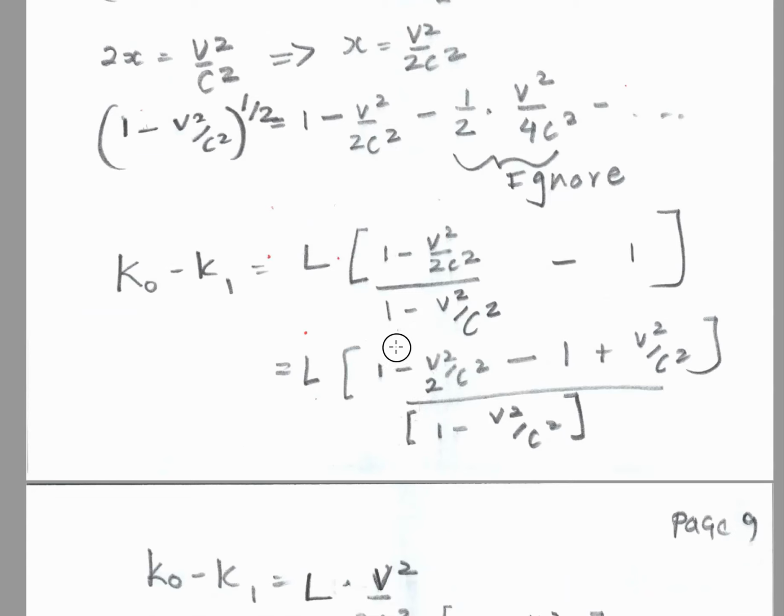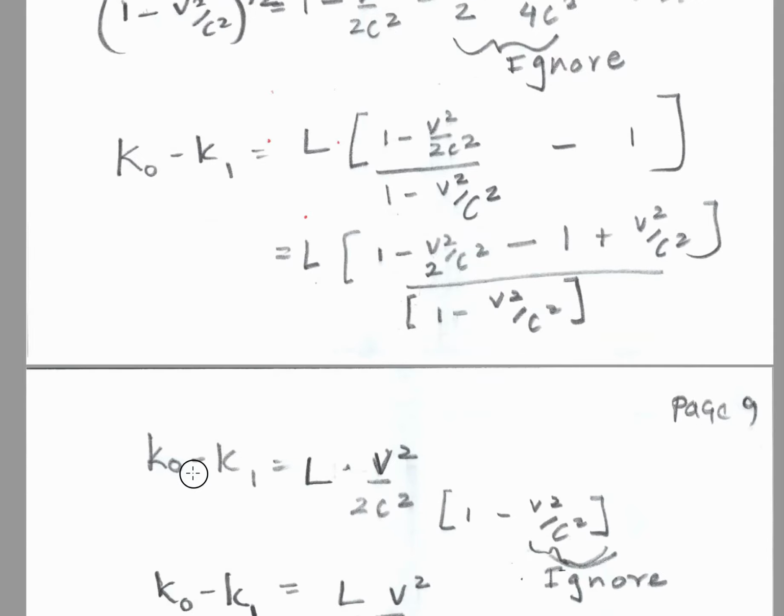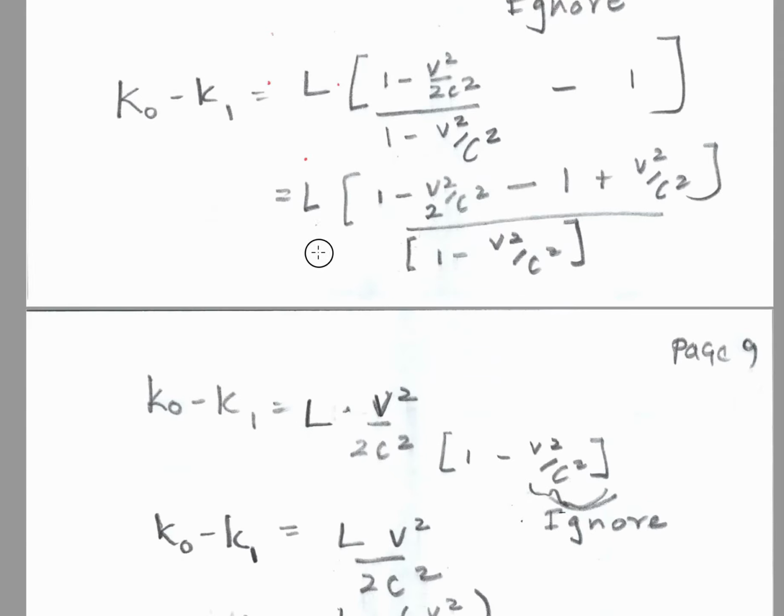So 1 minus v squared over 2c squared minus 1, minus, minus plus v squared over c squared. So K0 minus K1 is equal to L times v squared over 2c squared. 1 minus 1 cancels out, and minus v squared over 2c squared plus v squared over c squared becomes v squared over 2c squared.